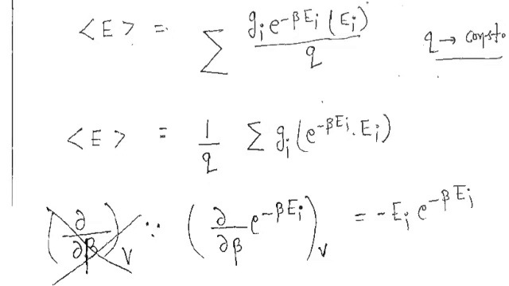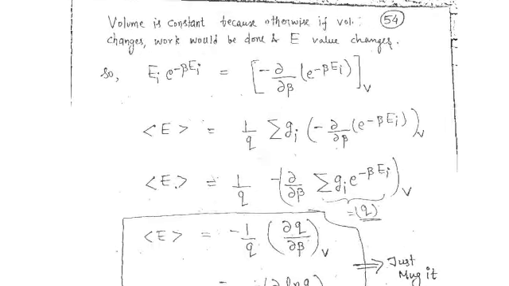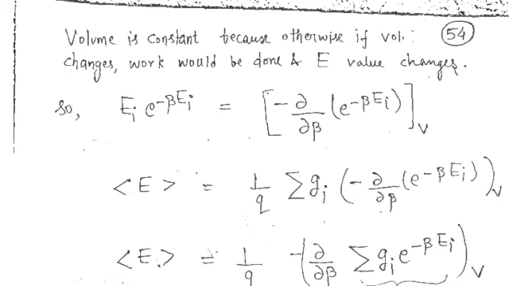since del upon del beta, if you differentiate this exponential term with respect to beta, then you will get this one. All right. What I told you is actually the thing that we have done. We have differentiated this exponential term with respect to beta, and we get this value, and the negative sign I have turned to the right side.